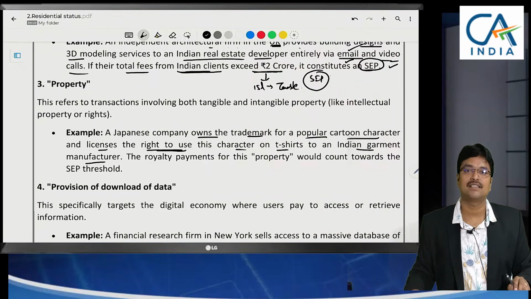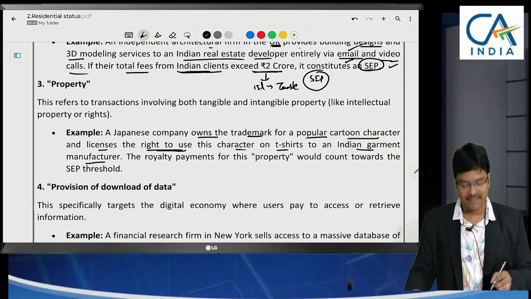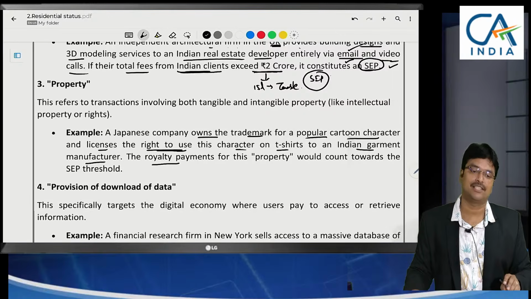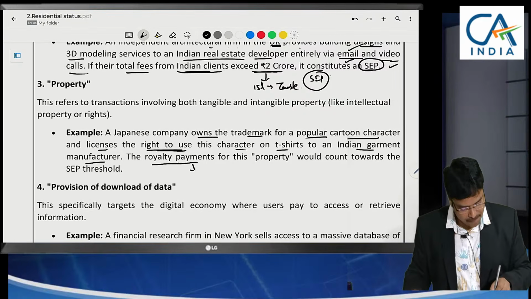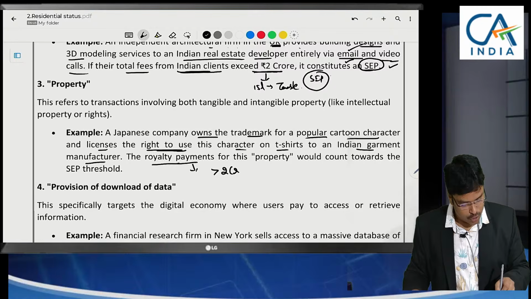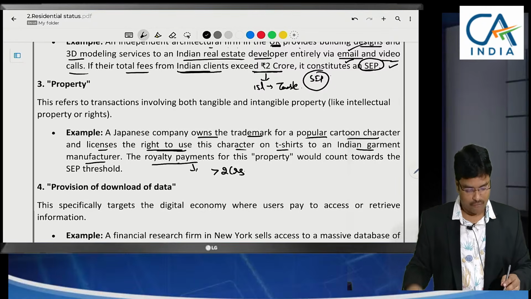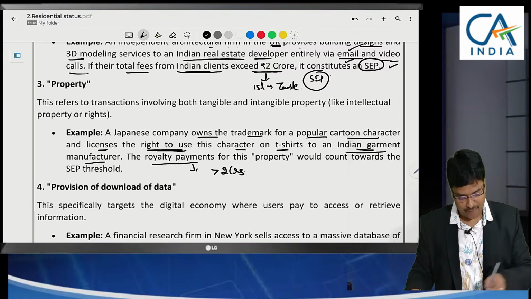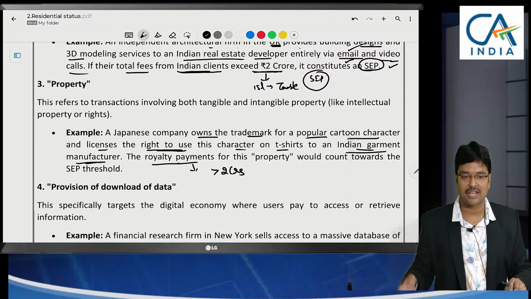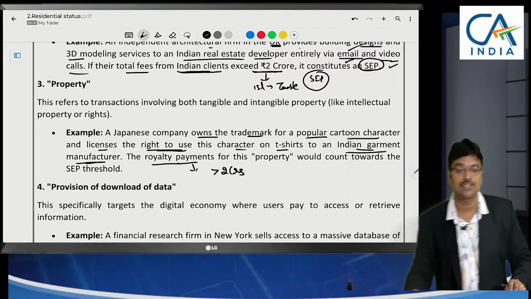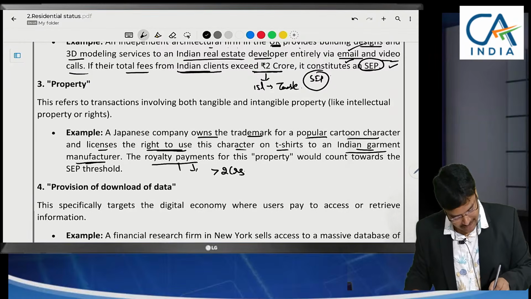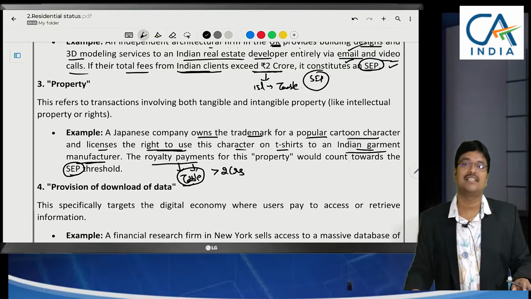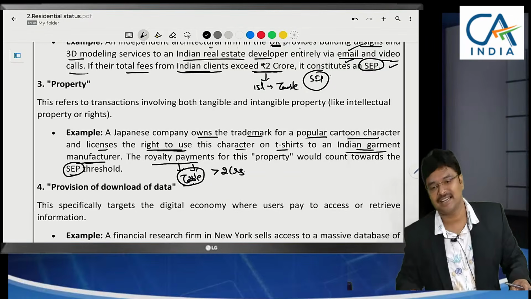Right to use means it's an intangible asset, nothing but a property. That right to use is given, for which a royalty payment is received. If this royalty payment exceeds how much? 2 crores. From all the Indian garments manufactured in total, whatever you are charging to Indian customers in the entire year, if it exceeds 2 crores, then this royalty will be taxable. How are you saying this will be taxable? We assume that your significant economic presence is in India.